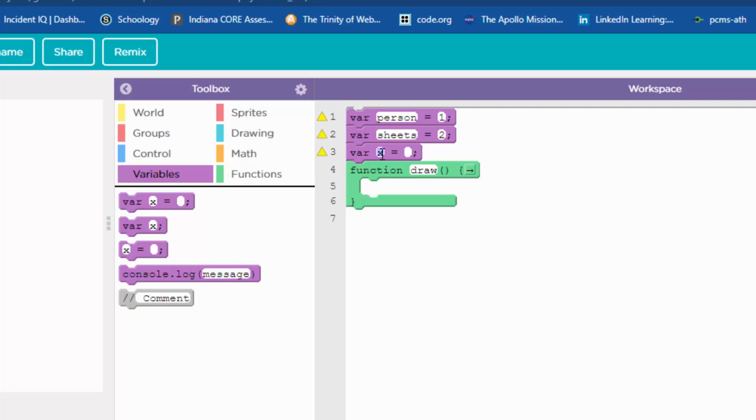Now, the other thing we're going to have to keep track of is, okay, how many sheets are in that stack? As the stack piles up, how many sheets are in the stack? And that's going to start at 0, right? To begin with, nobody has laid down any paper, so the stack begins at 0.